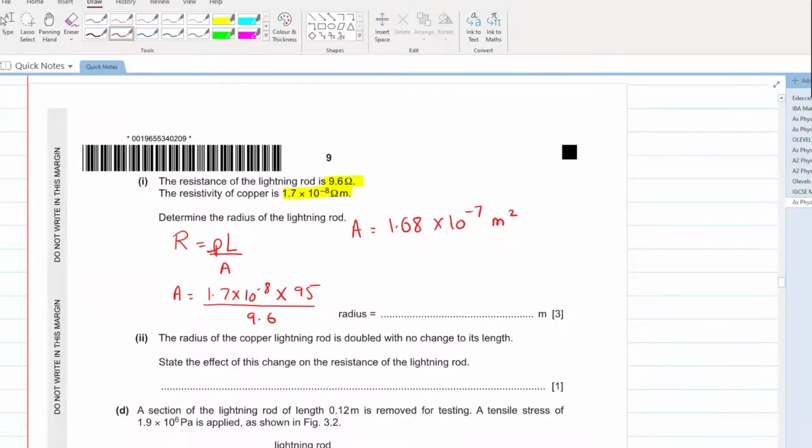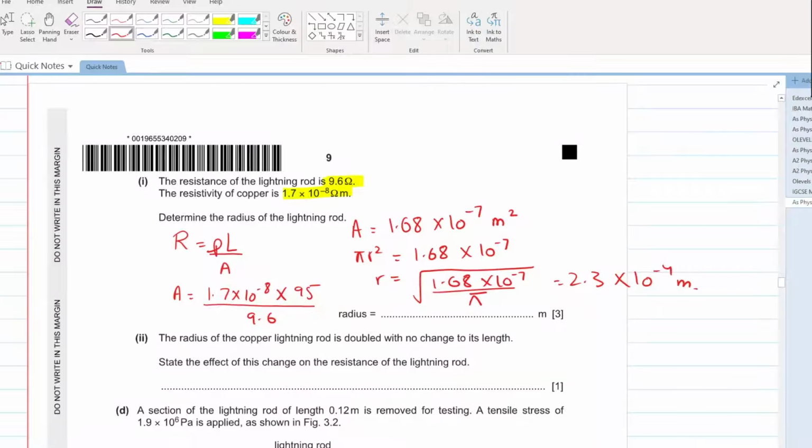This is your area, but you have to calculate the radius. So in place of area, you will place pi r squared. 1.68 into 10 raised to the power of minus 7 equals pi r squared. R is equal to what? Under root 1.68 into 10 raised to the power of minus 7 over pi. Can you calculate this answer? Yeah, very easy. This comes out to be 2.3 into 10 raised to the power of minus 4 meters. Simple as that, nothing complicated.